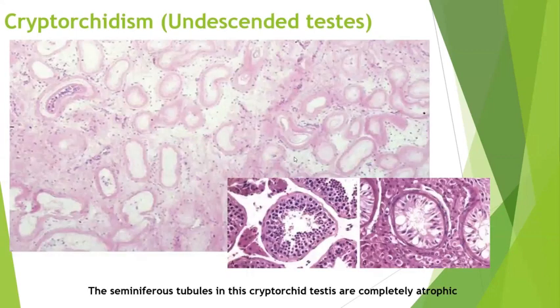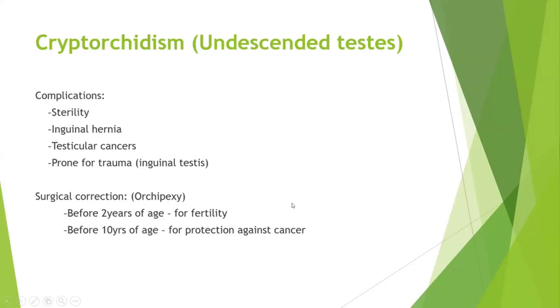So here you can see this is a cryptorchid testis. This is a normal maturation of the testicular tubules with your primordial spermatogonia to the mature sperms. Here you are able to see an arrest in the spermatogenesis, and also there is basement membrane thickening. And sometimes you have complete atrophy of the seminiferous tubules. So that is all possible with the cryptorchidism microscopy.